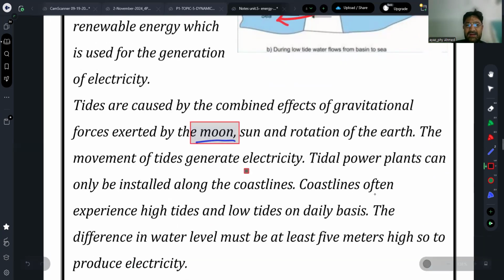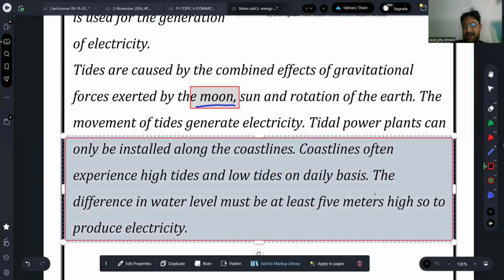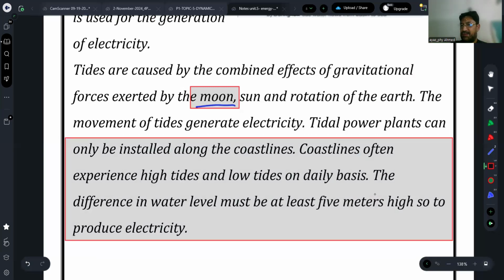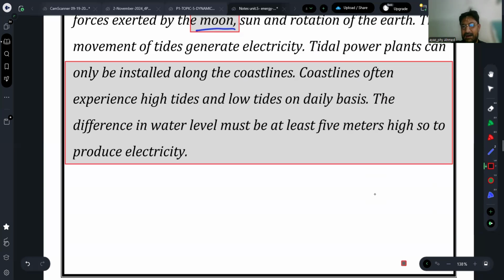So remember one thing, that the main reason for tidal energy is the moon. The tides are produced with the help of the moon, and that takes place in the coastal area. That's why all these tidal energy plants or power plants are on the seaside, in the sea, and at least a 5 meter difference should be there between high water and low water. You can produce electricity if a 5 meter high tide is being produced.